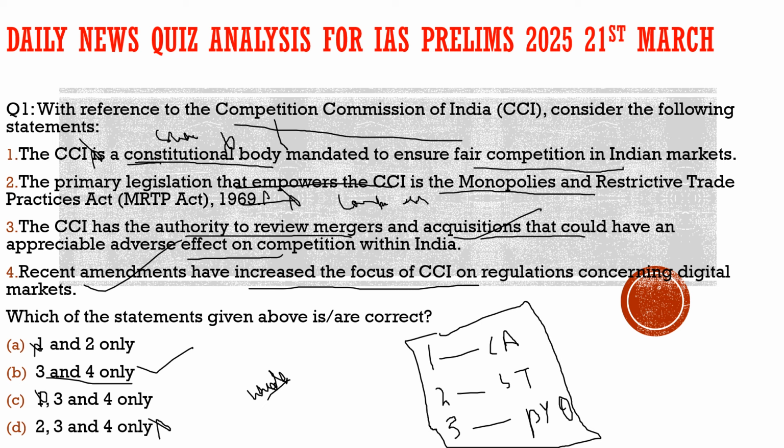So who will overlook it? It is the authority of the Competition Commission of India who will do so. And we have seen cases with respect to Meta, where the Competition Commission of India fined Meta a certain amount, and Meta went to the NCLAT. So it is the Competition Commission of India which checks the monopolies enjoyed by different companies in the Indian market. With this, I hope you have understood the question as well as its context. Now let's move to the next slide and see what question we have brought there.